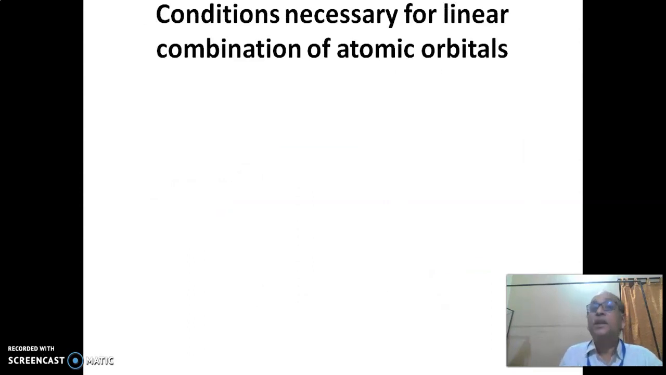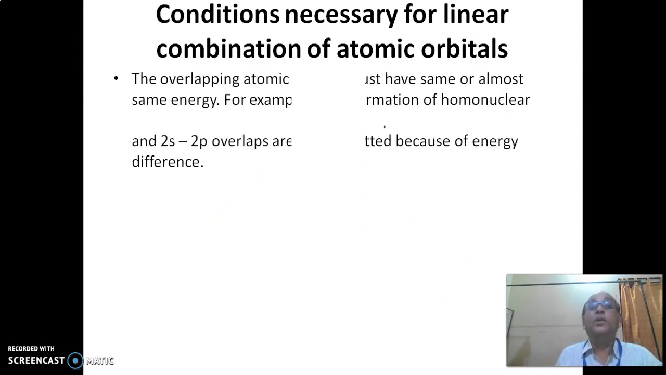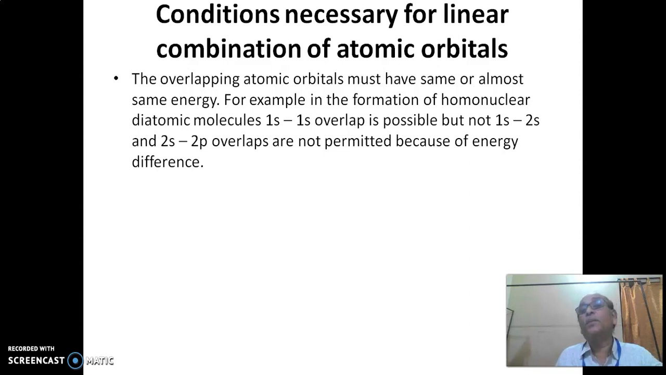Then, conditions necessary for linear combination of atomic orbitals. First, the overlapping atomic orbitals must have the same or almost the same energy. For example, in the formation of homonuclear diatomic molecules, 1s overlaps with the 1s orbital of the other atom, but not 1s with 2s, or 2s with 2p. Overlapping is not permitted because the energy differs.